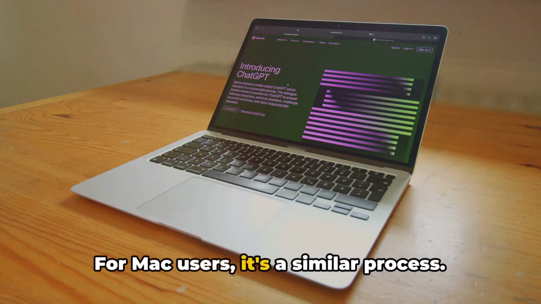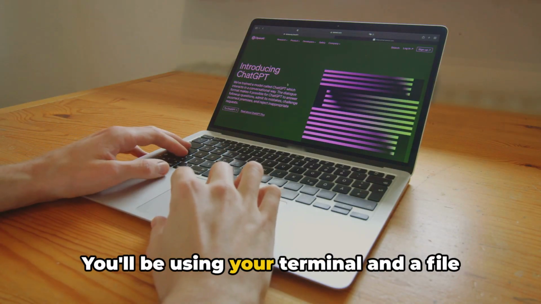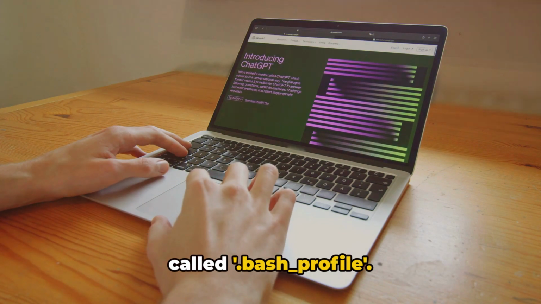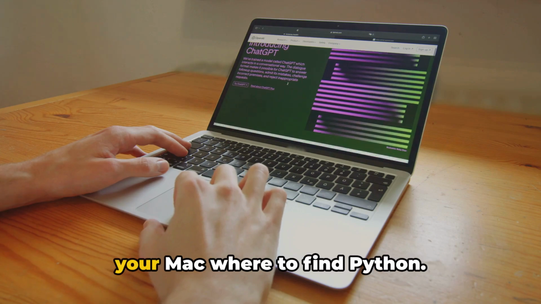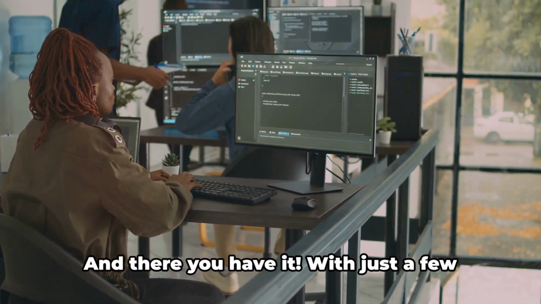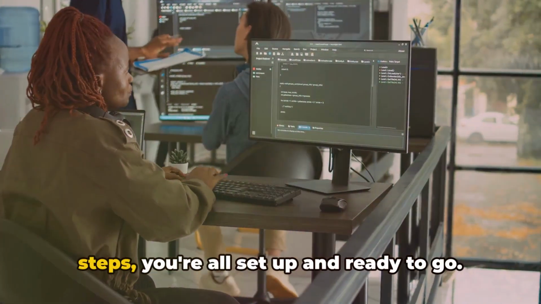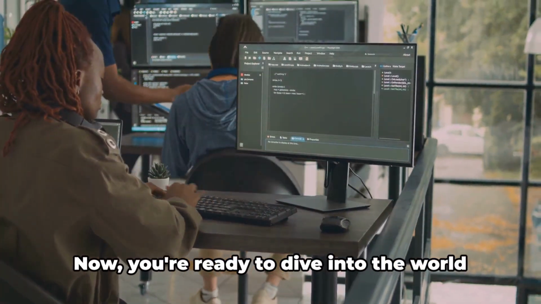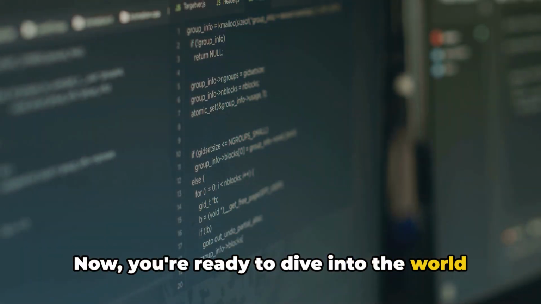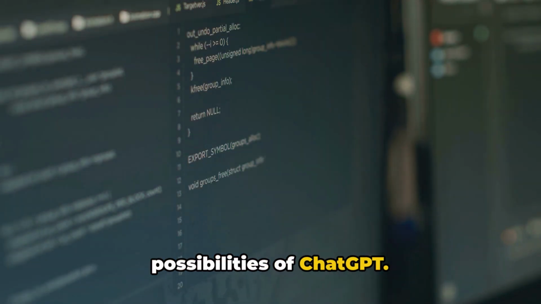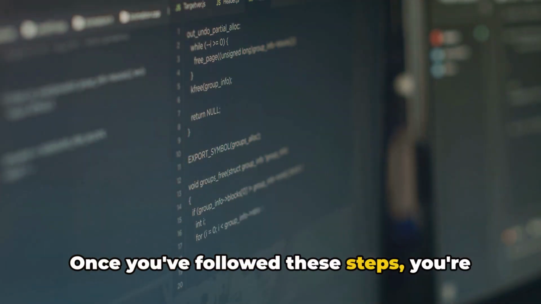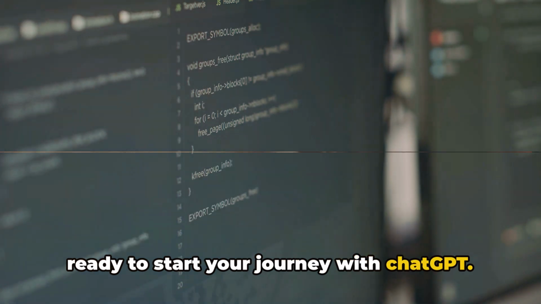For Mac users, it's a similar process. You'll be using your terminal and a file called bash_profile. You'll add a line to this file that tells your Mac where to find Python. And there you have it. With just a few steps, you're all set up and ready to go. Now you're ready to dive into the world of AI and start exploring the endless possibilities of ChatGPT. Once you've followed these steps, you're ready to start your journey with ChatGPT.